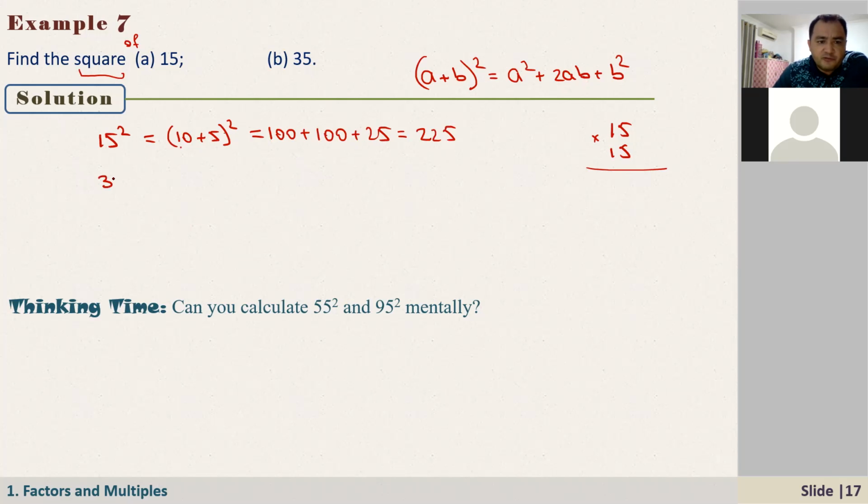And how about 35 squared? So we can just write it as 30 plus 5 squared. 30 squared is just 900. 2 times 5 is 10. 10 times 30 is 300. And 5 squared is 25. 900 plus 300 is 1,200, plus 25 is 1,225.